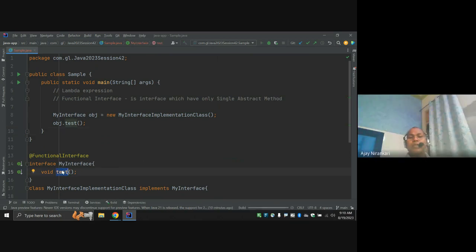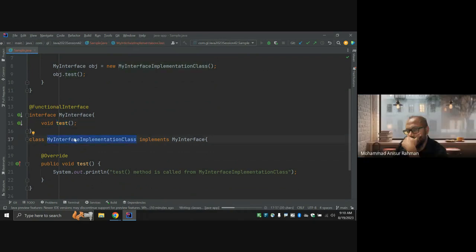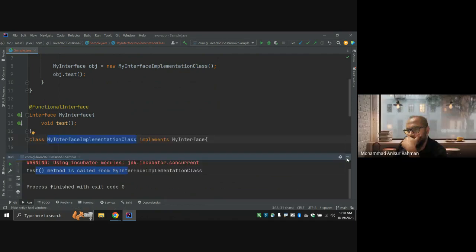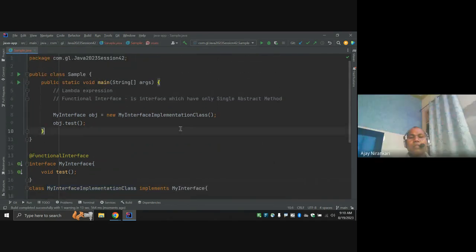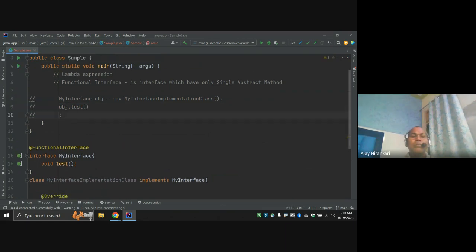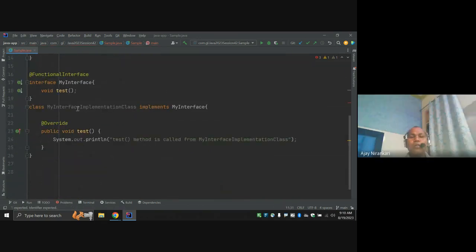And the second way, instead of writing a new class, you can just implement without writing the class name. Now we are getting the output: test method is called from the anonymous class. In the second way I don't want to write a new class or use this class name.